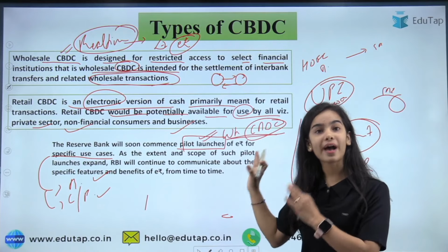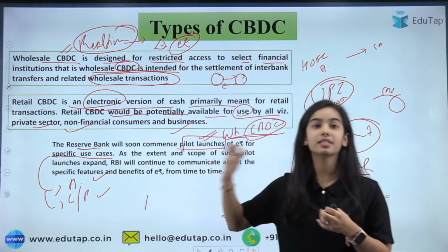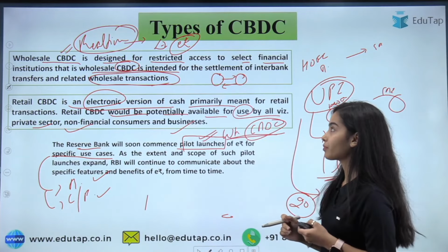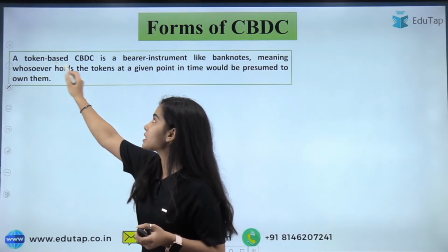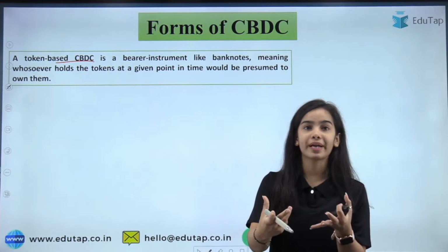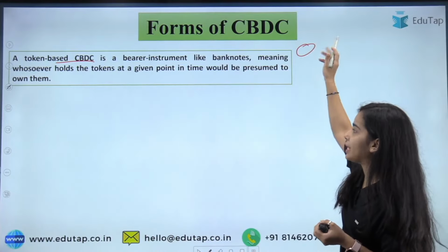So this we will do in the finance current affairs part, but I was just trying to tell that the Reserve Bank has started this pilot launch. Okay. So now coming to the form of CBDC, it can be token based CBDC, where tokens will be provided to you, like banknotes. So one token can have some value.